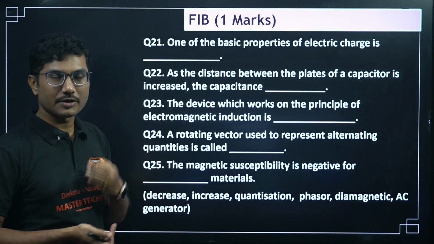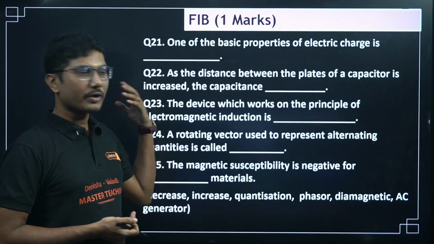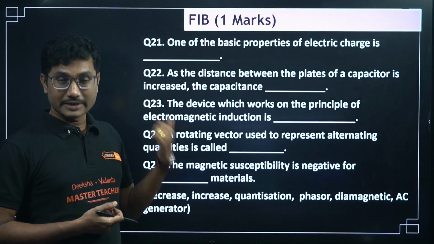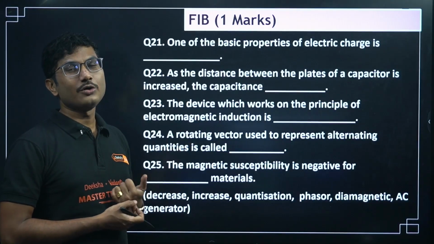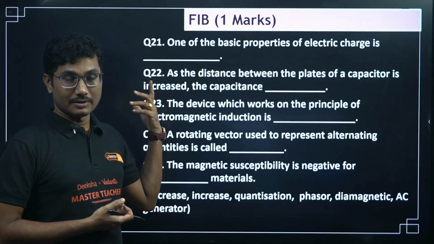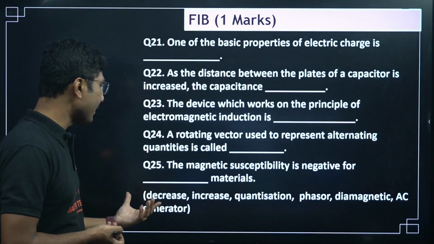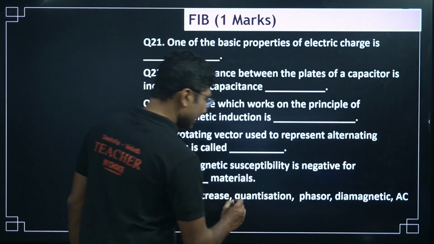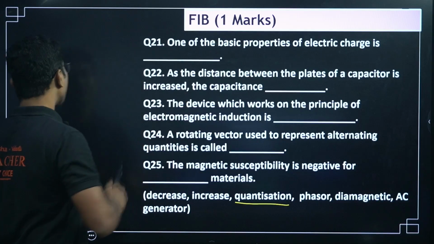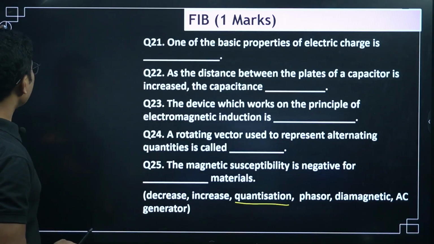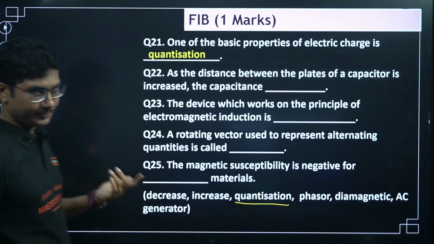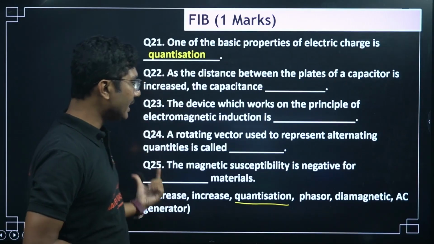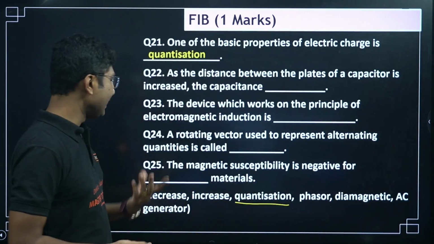There are 3 properties of charges: quantization, then there is the conservation of charges, and also the additivity of charges. Now let's see what property they have mentioned: the decrease, increase, quantization. So as we can see, quantization is mentioned over here. So for question number 21, the first option must be quantization. Okay. Next, so basically also if you see any other thing, it does not make any sense.